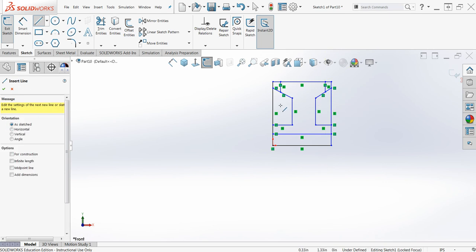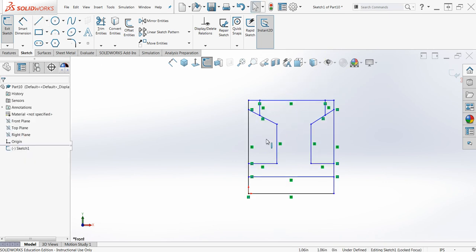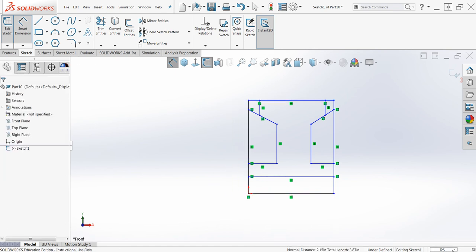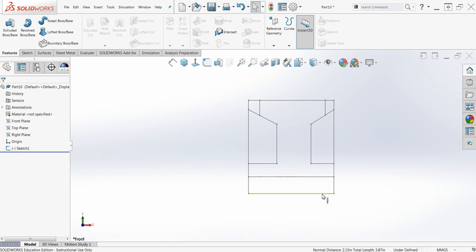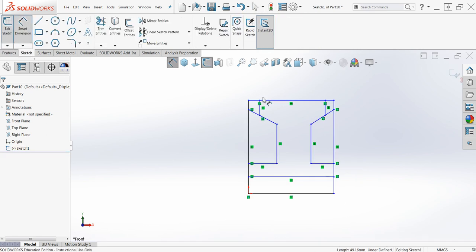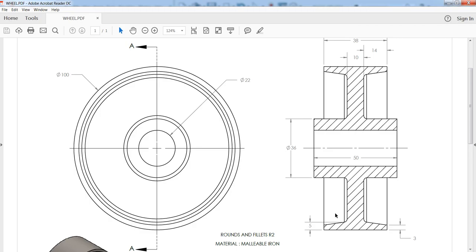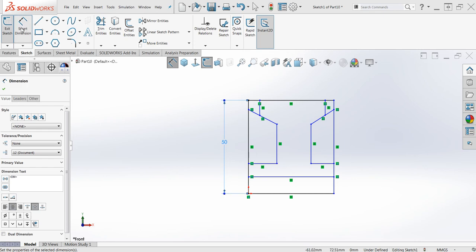From this point, we're just going to start putting in some dimensions. We have an overall diameter of 100 millimeters. So by cutting this in half, we are actually putting in a radius dimension. So that's going to be 50. The overall width at that center hub is 50, 38 at the top, 10 across the middle, 14 in on the sides, 3 up at the bottom, 5 down, 22 diameter hole through the middle. So we'll start putting these dimensions in here.